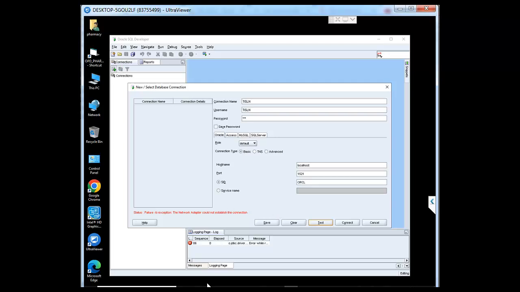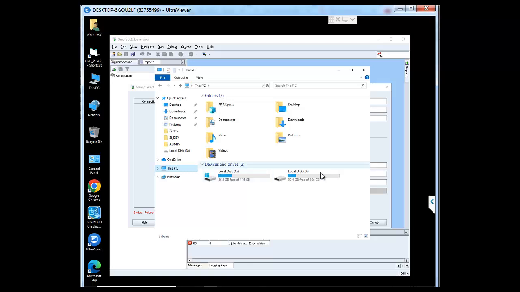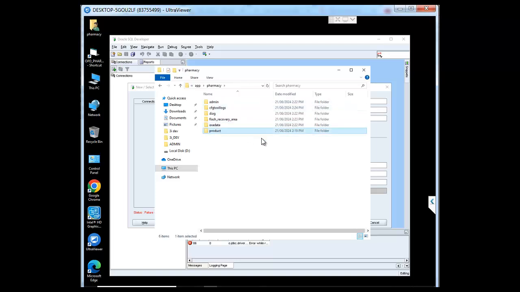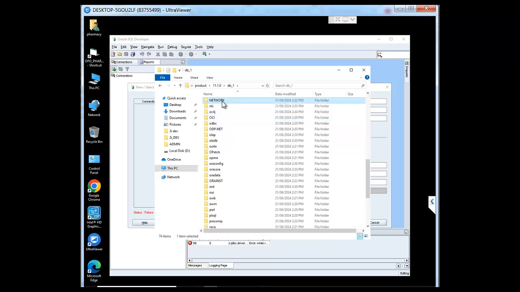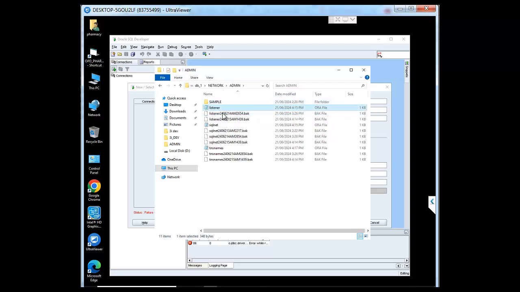First, we have to go to the Oracle installation location. In my PC, I installed it in D drive. Here is app, pharmacy, and here product, db1, and then I will find the network folder. From here I will select this admin folder, and here the listener file appears, and I will open it.